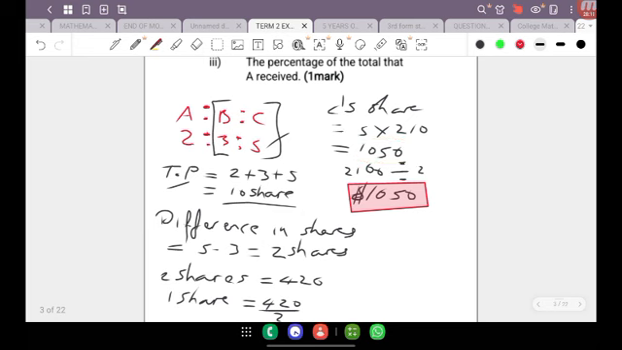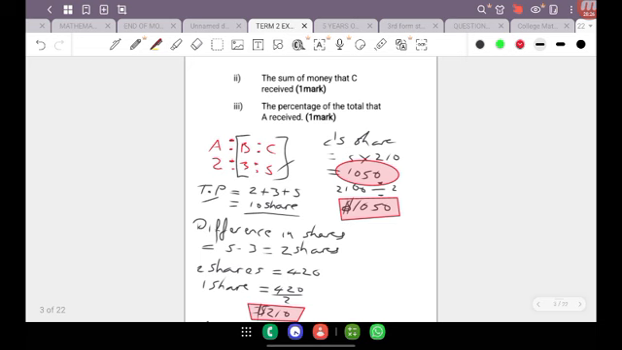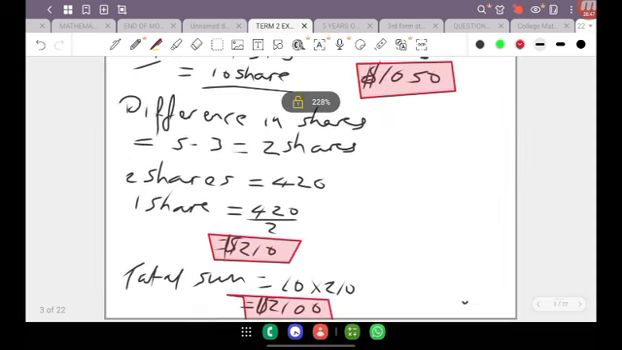Alright, so the answer for C here is 1,050, and we know that the total sum of money that was shared is 2,100, and we know that 1 share is equal to 210 as well. Now we also look at part 3 here, where you're told to find the percentage of the total that A received. There are 2 ways you can get the answer for this. You can use the amount of money that A got. So we would have known naturally that A's share is equal to 2 times 210.